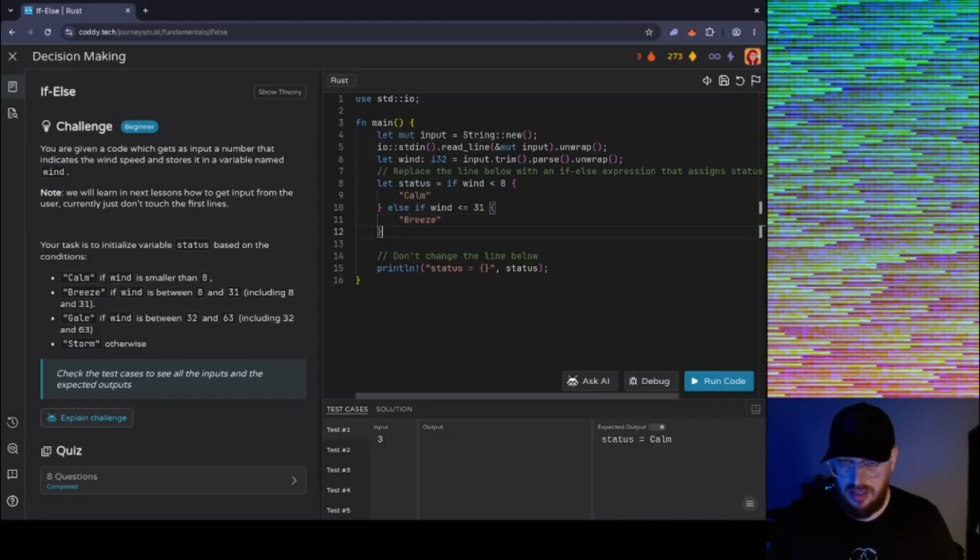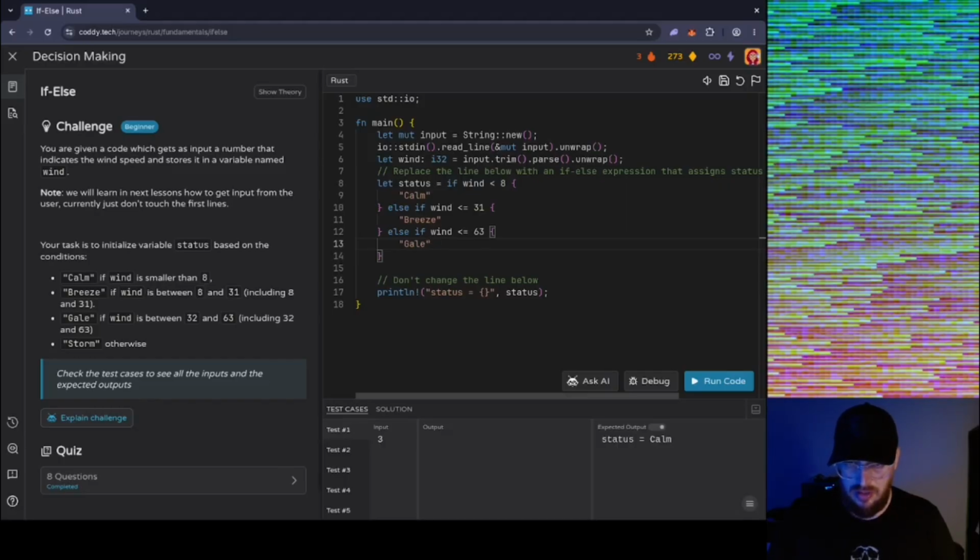All right, now we got that, and then else if the wind is 63, then we're going to pop that as gale, whatever that means.